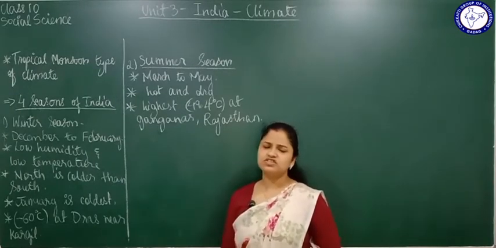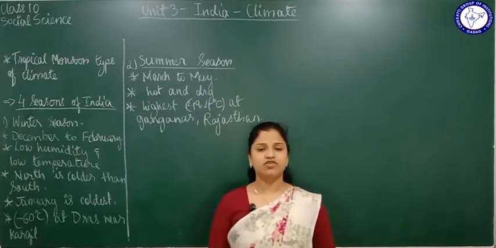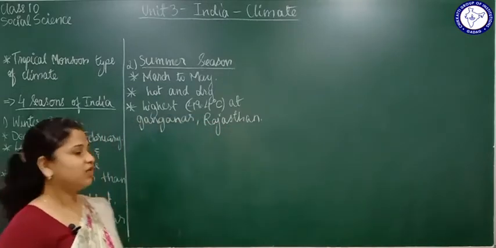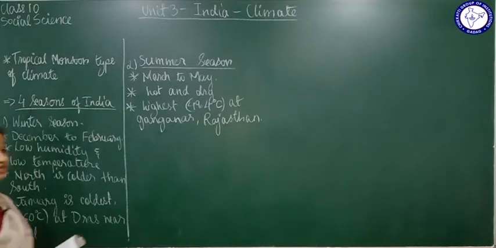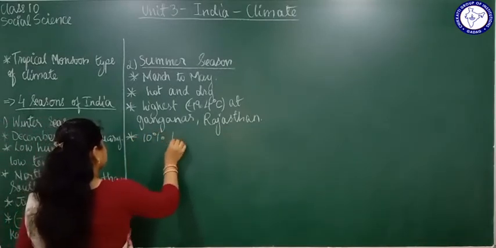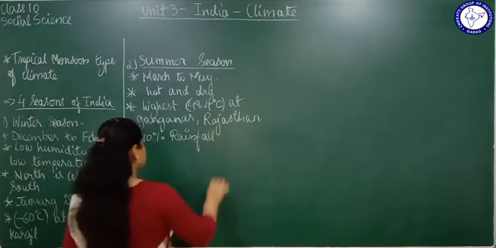So how much convectional rainfall will take place? Nearly 10% of convectional rainfall will take place every year during the summer season. Remember, 2% in winter season, 10% in summer season. What kind of rainfall is this?